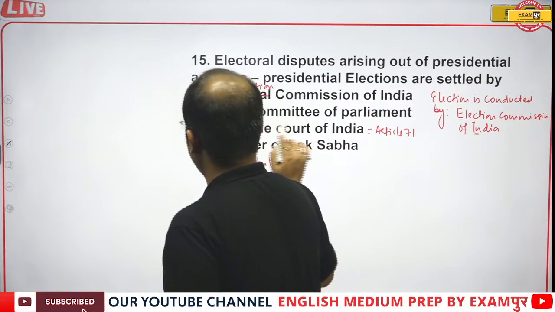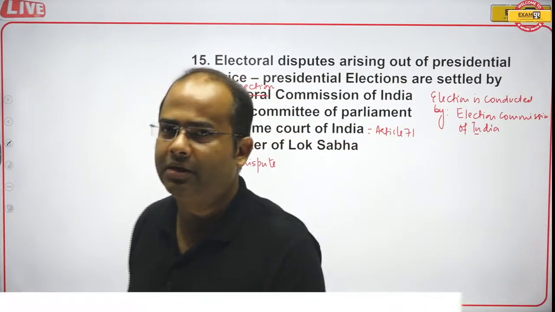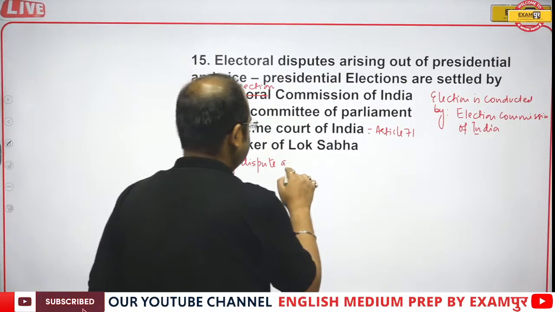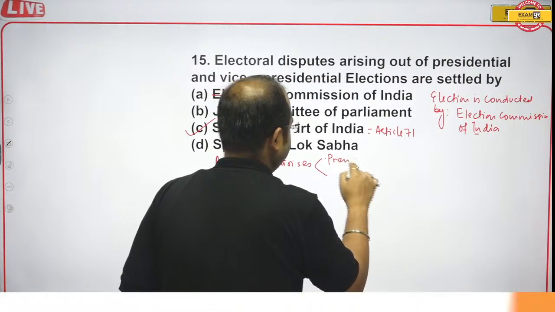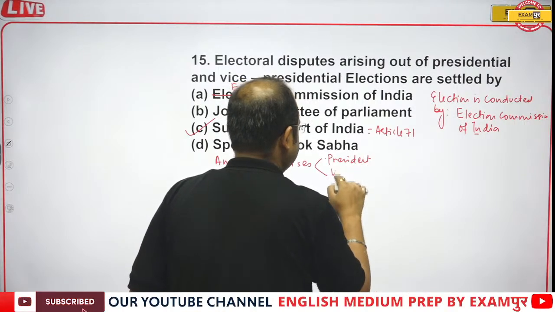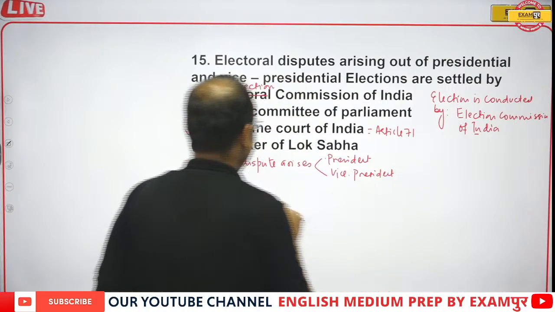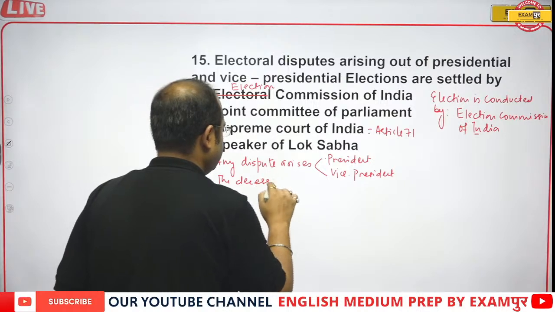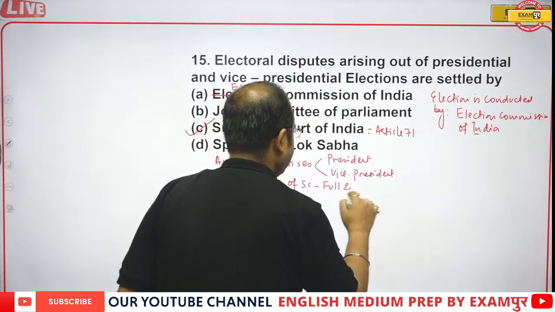Any type of dispute, whether about the electoral college or the qualification, if it arises in the election of president or vice president, the decision of the Supreme Court will be full and final.